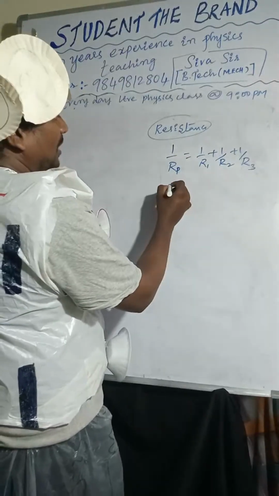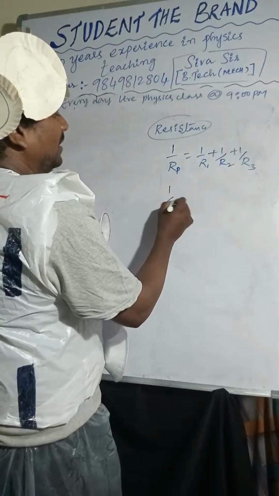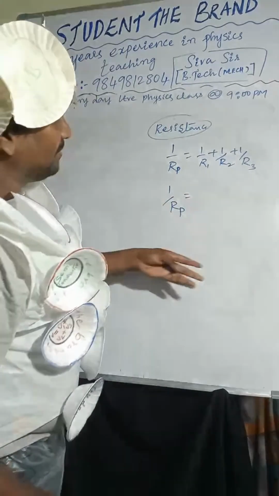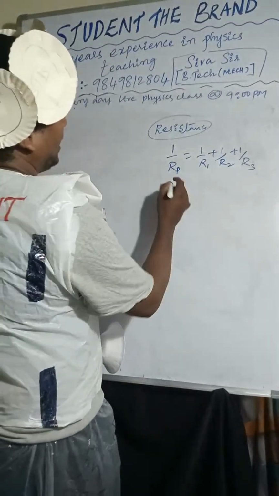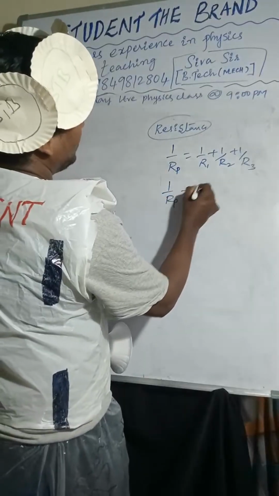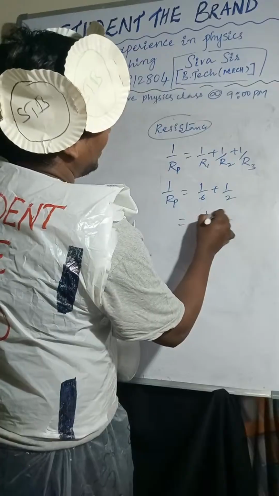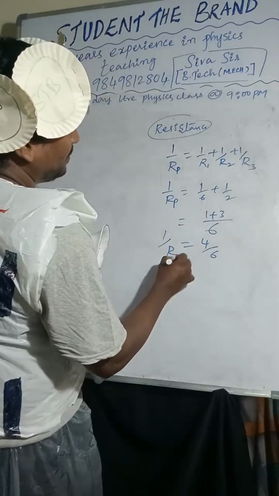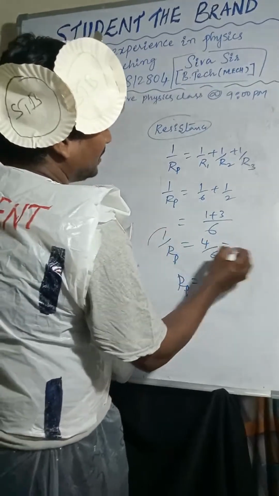So after solving, you will get some value in 1 by Rp format. So now we solved: 1 by Rp equal to 1 by 6 plus 1 by 2, that is nothing but 1 plus 3, that is 4 by 6, that is nothing but 1 by Rp.